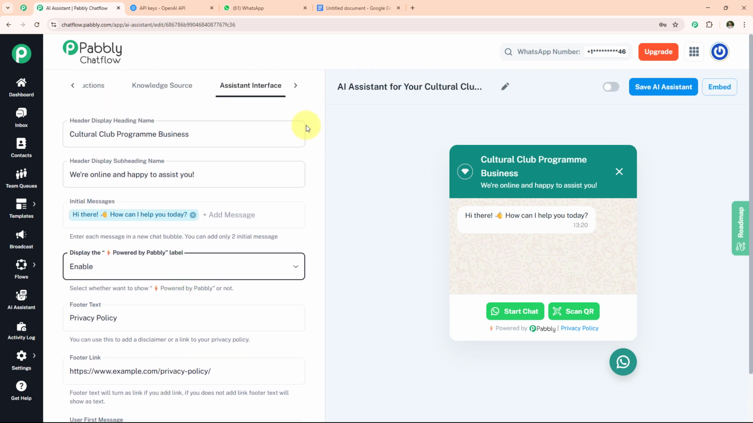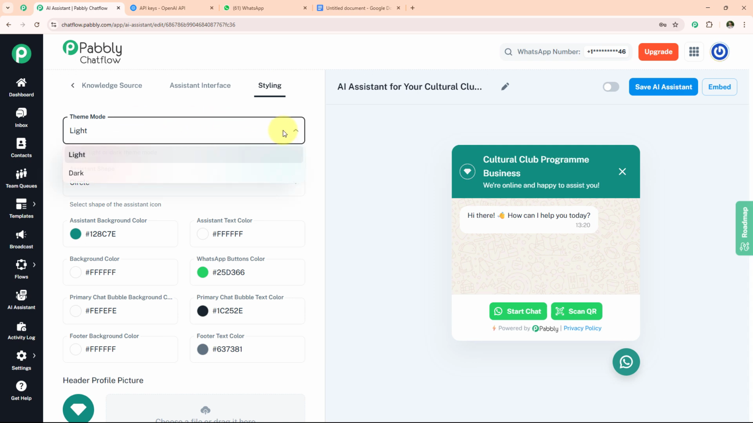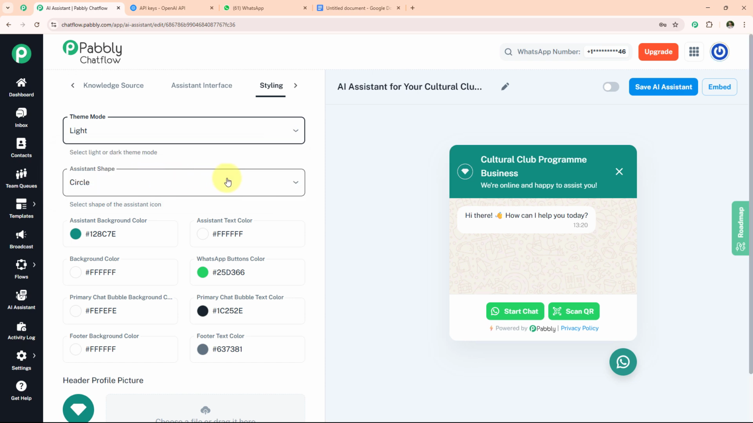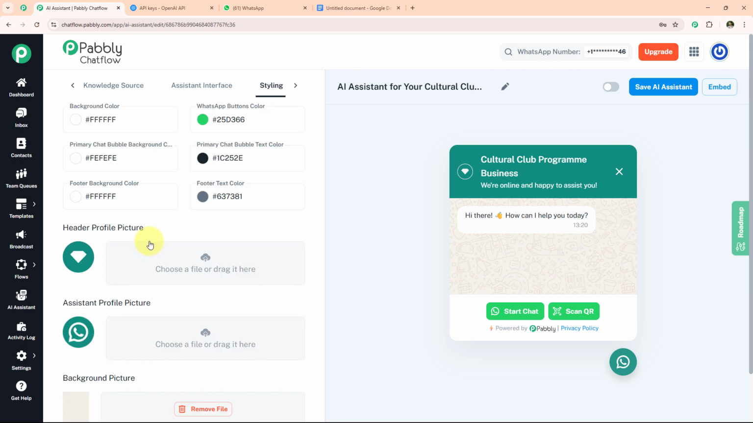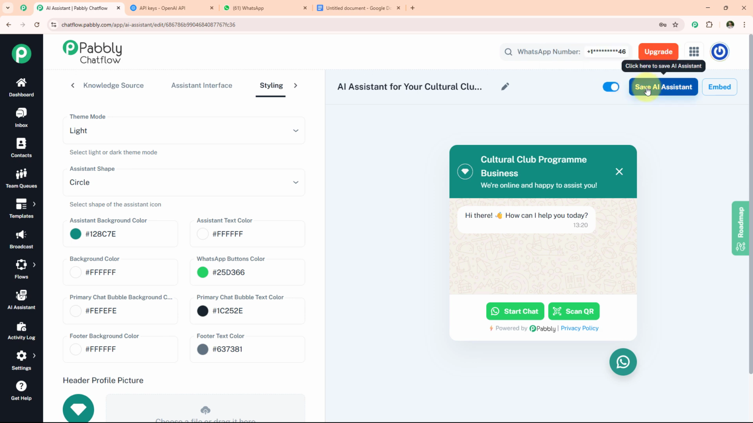Now we have an option styling. Simply click on it and we can also make changes in our WhatsApp interface like theme mode, light and dark, assistant shape, assistant background color, assistant text color, background color, WhatsApp button color, and header profile picture, assistant profile picture, background pictures. We can customize easily according to our needs. Now we simply enable the toggle button and click on save AI assistant. After clicking you will see we have successfully saved AI assistant.